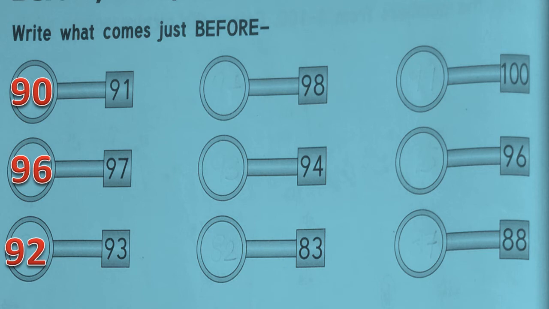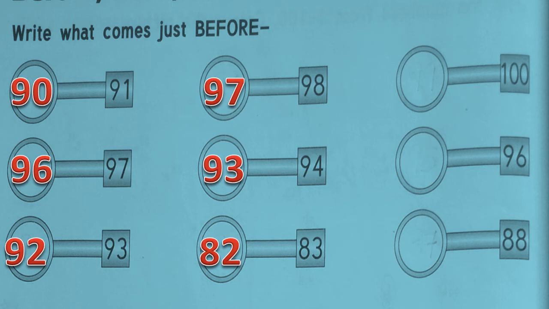Okay, next number is 98. Count backward 98, 97. So 97 comes just before 98. Next number is 94. Count backward 94, 93. So 93 is just before 94. Okay, then next number is 83. Which number comes just before 83? Count backward 83, 82. So 82 comes just before 83.